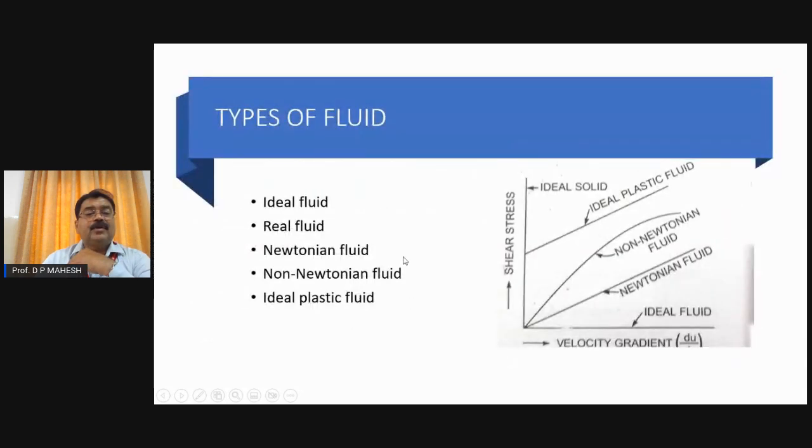Now coming back to ideal fluid. You can see this graph depicts the variation of the stress with respect to the velocity gradient du by dy. We have the ideal fluid along the x-axis and the ideal solid along the y-axis. There are two other fluids between the x and y axes. As I said, a Newtonian fluid is one which obeys Newton's law, which means the stress developed between the layers is proportional to the velocity gradient, du by dy.